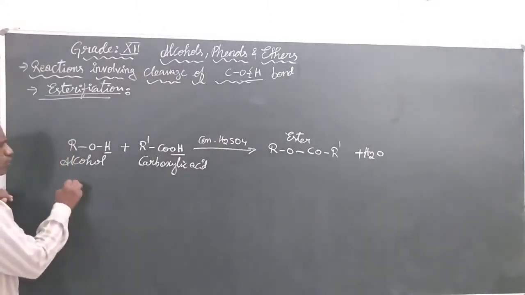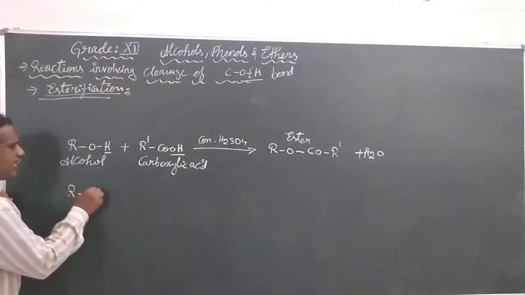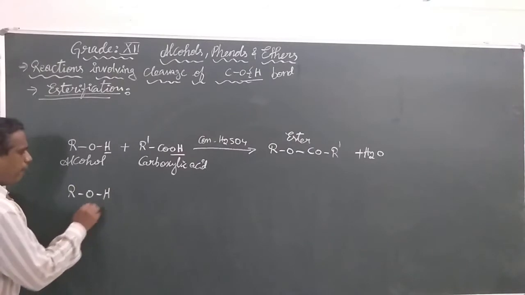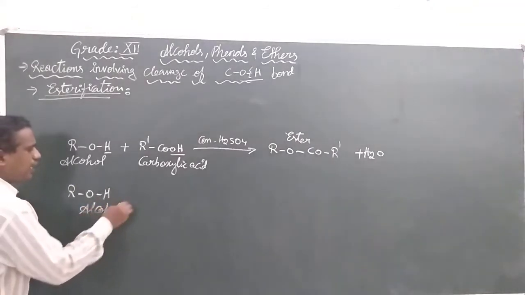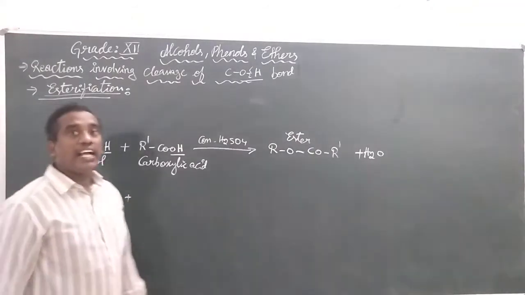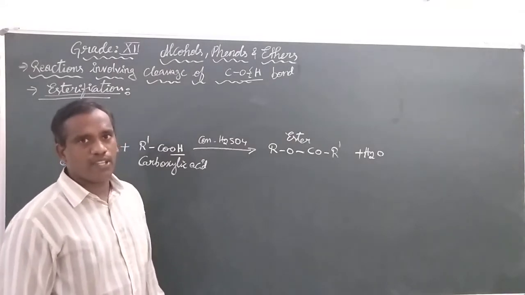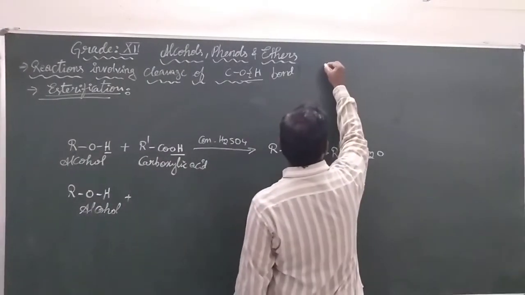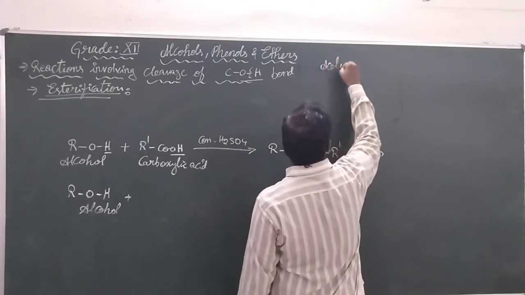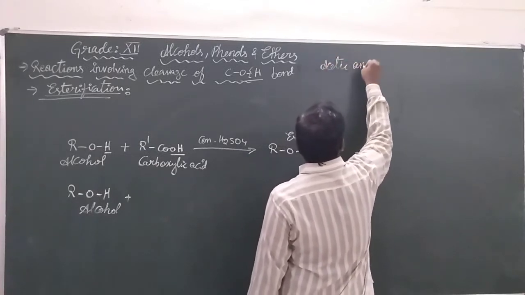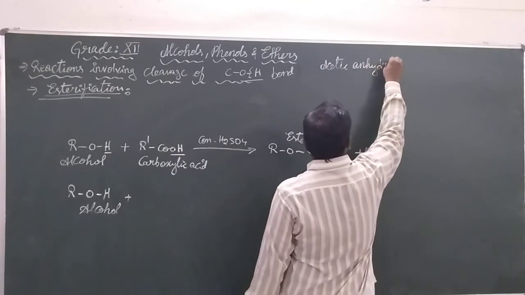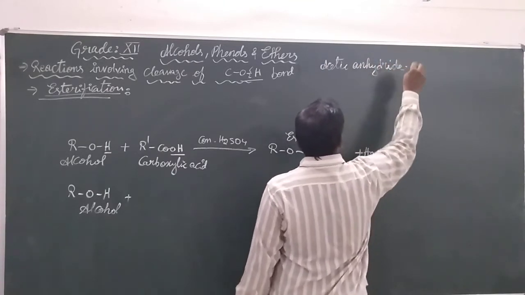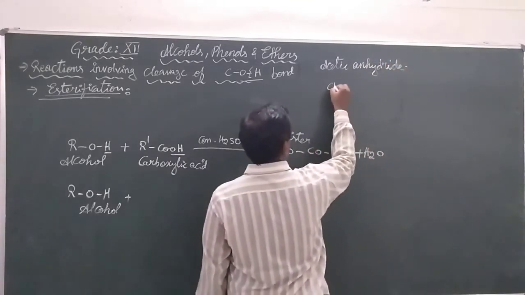An ester is also prepared by reacting the alcohol with an anhydride. What is an anhydride? The simplest anhydride is acetic anhydride.